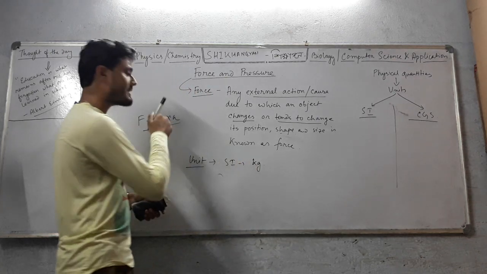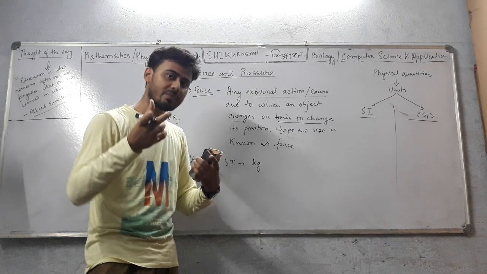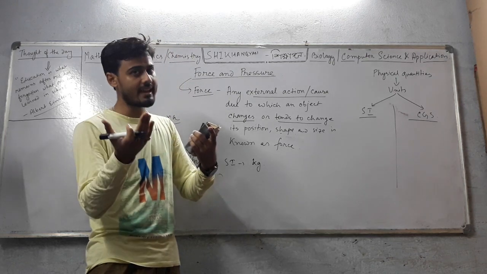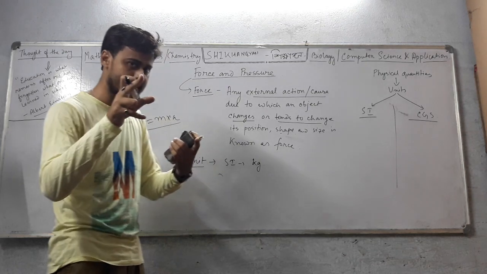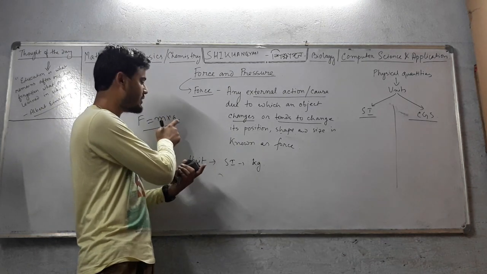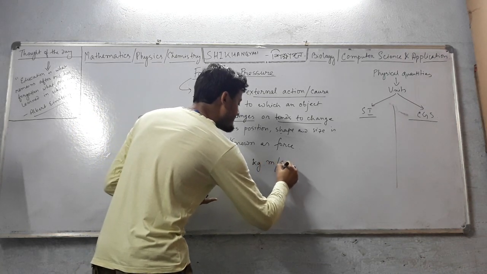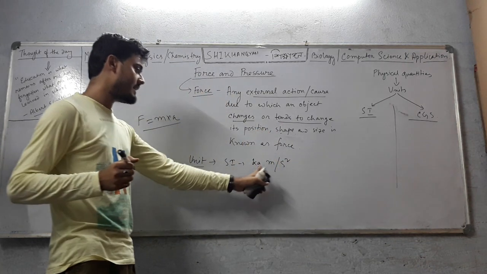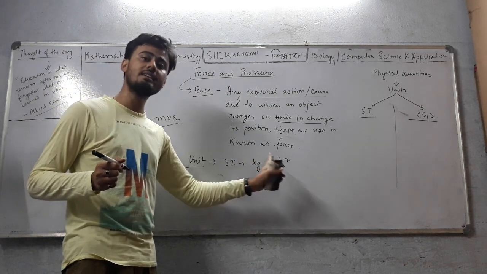And what is the unit of acceleration? Rate of change of velocity, that means velocity by time. Velocity means meter per second, and by time means another second. So meter per second square in SI. Okay. So the unit of acceleration in the SI system is meter per second square. This is the unit of force, kg meter per second square in the SI system.